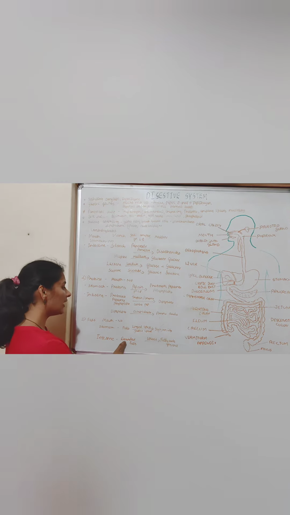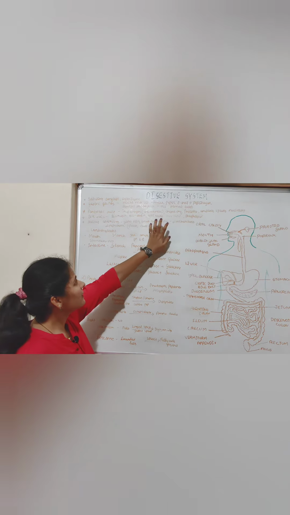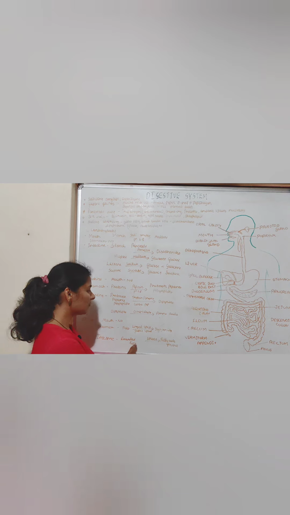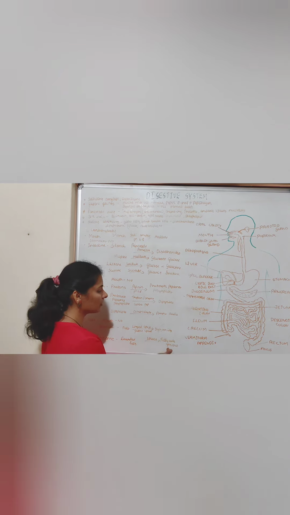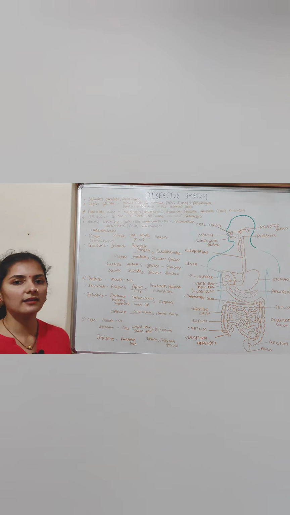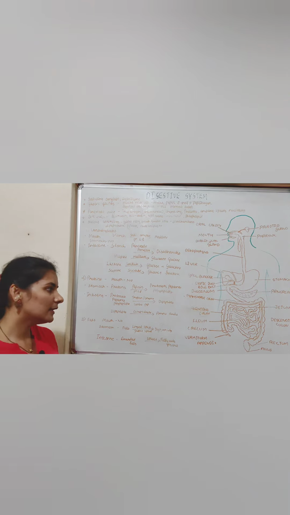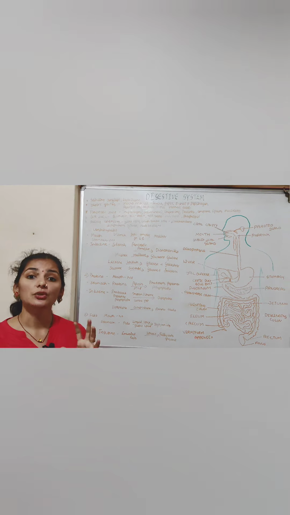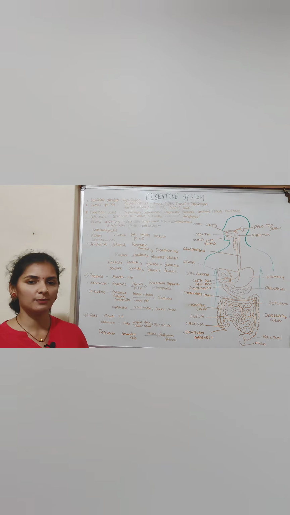Later this emulsified fat is acted upon by the lipases, both pancreatic lipase as well as lipases of the succus entericus, and this converts emulsified fat into a still simpler form, that is fatty acid and glycerol. These fatty acids and glycerols are the simpler soluble form which will later be absorbed in the jejunum and the ileum part of the small intestine. So that is how digestion of fats takes place in our body.